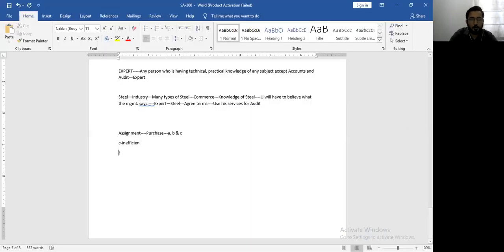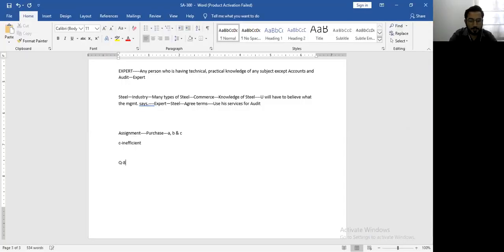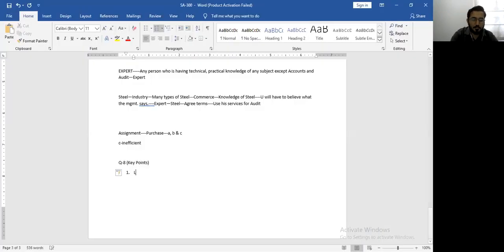So let me put it over here. We are doing question number 8, key points. The first key point of question number 8 is that the audit program will list down the areas of audit before commencement.